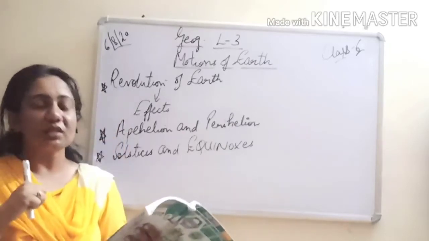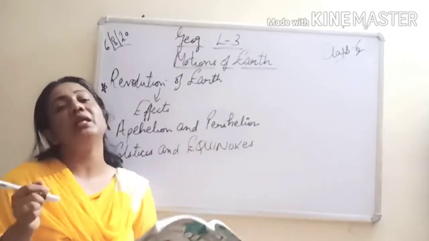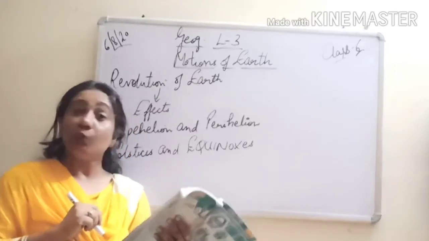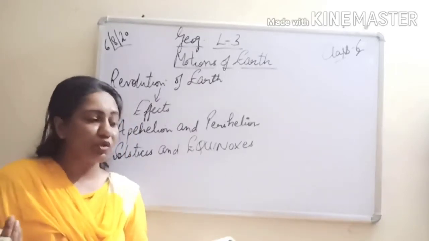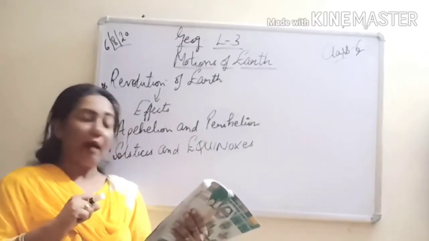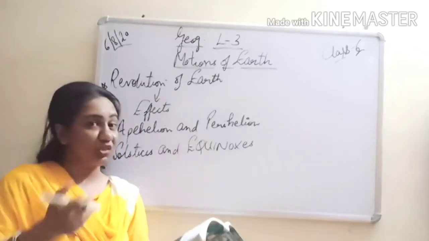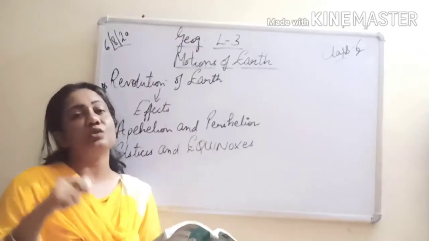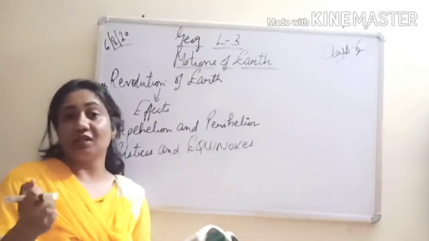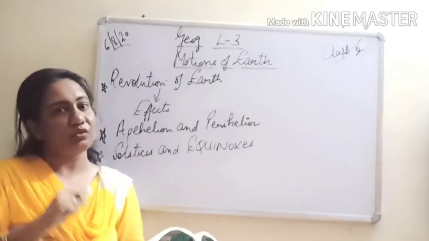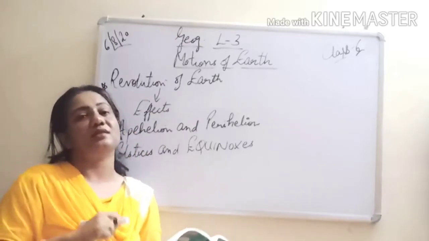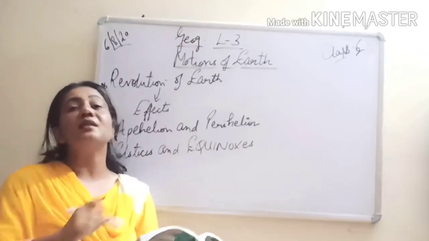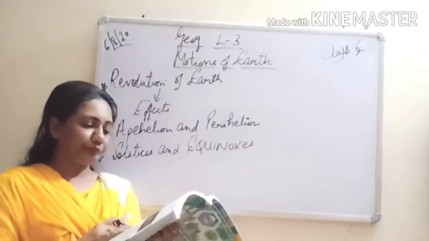So it means 24 hours. So it is option number B according to your book. It is also called annual motion. What is called annual motion? Rotation, aphelion or revolution. Just now we have done. Since it takes 365 days, it is known as annual motion and it is the revolution of Earth. So the second option, B option is the correct answer, that is revolution, which is also known as annual motion.